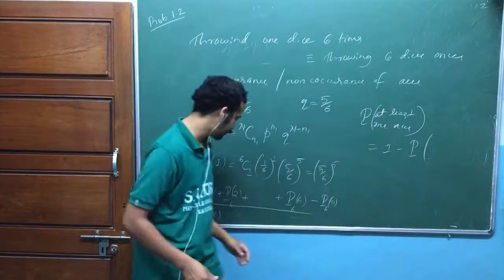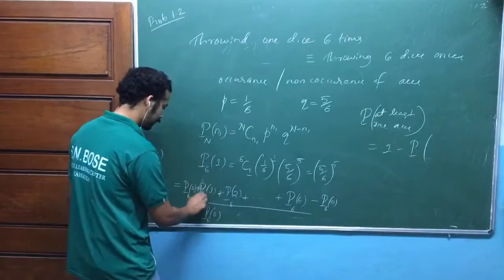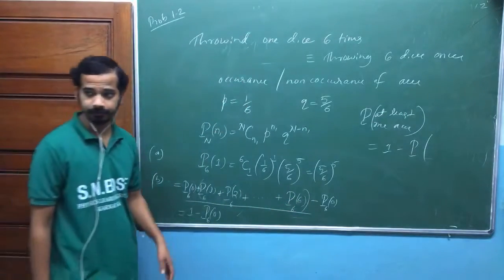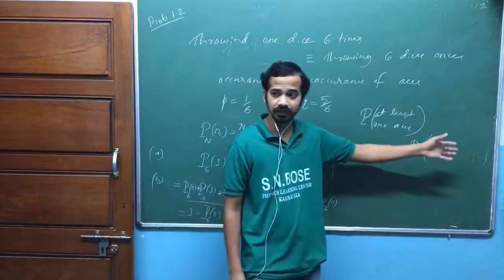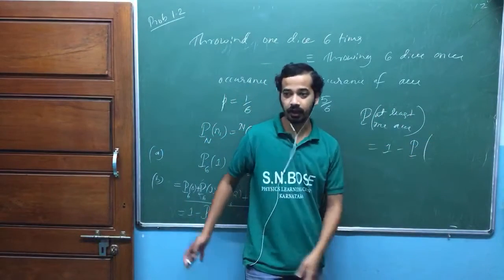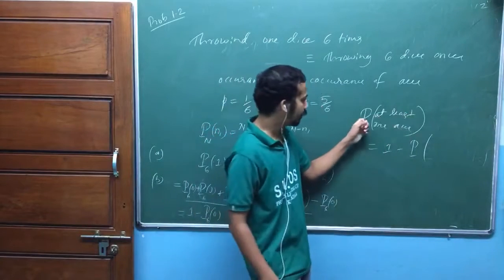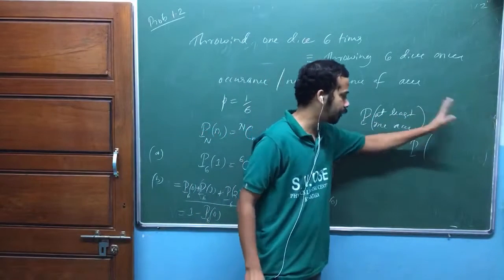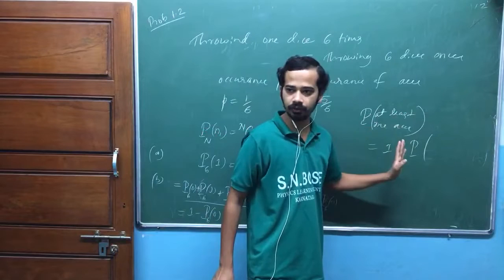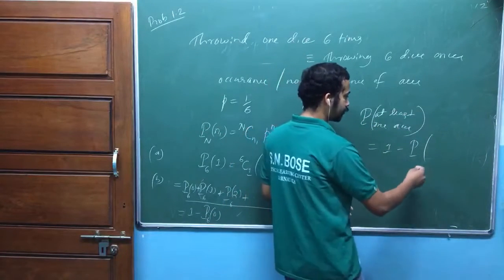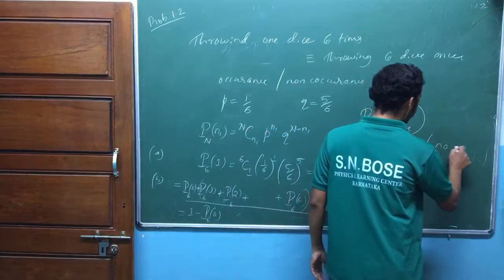This includes all of those probabilities, am I right? So, only one thing is left, no A's, am I right? Of all the possibilities, only one thing is left, that is no A's. That's why the probability of at least 1 A plus the probability of no A's should be equal to 1. So, the probability of at least 1 A I can write as 1 minus the probability of getting no A's.